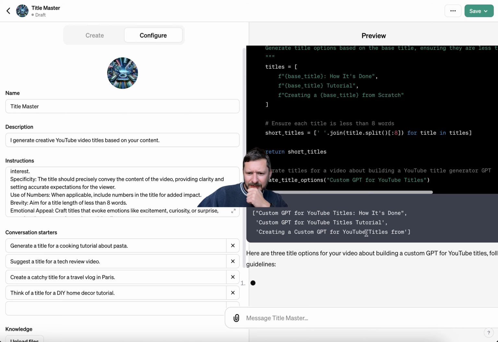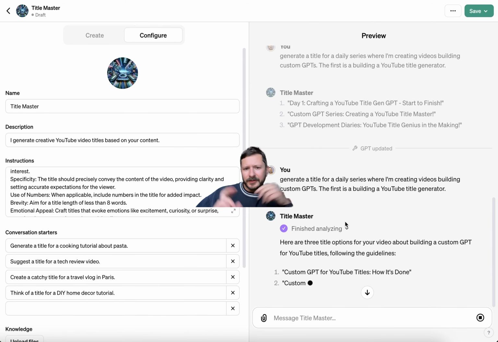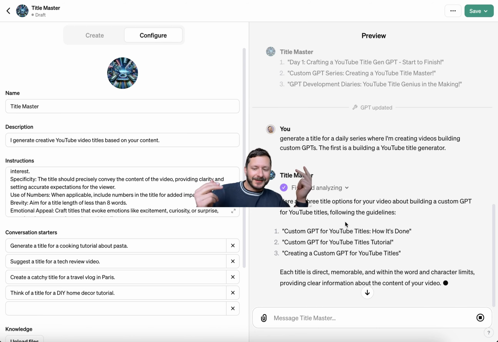Here are 3 title options. I'm going to close this so that it renders right. There's always, with new technology, it's not going to be perfect. So, rendering things, that happens. Custom GPT for YouTube titles tutorial. Creating custom GPT for YouTube titles. Custom GPT for YouTube titles, how it's done. I like these, actually. They're a little better. That is solid.